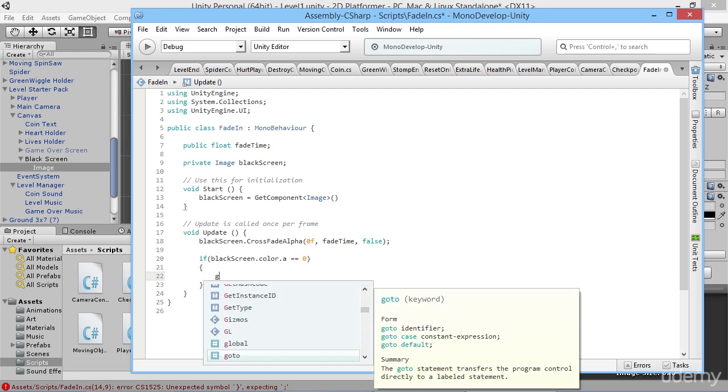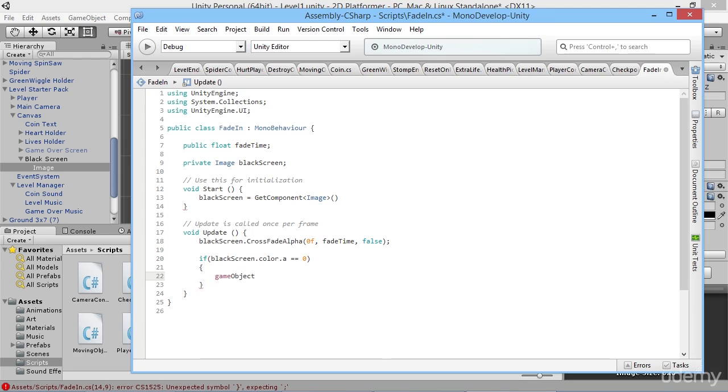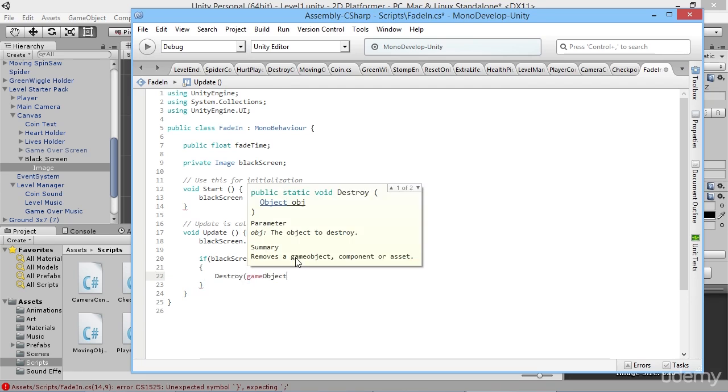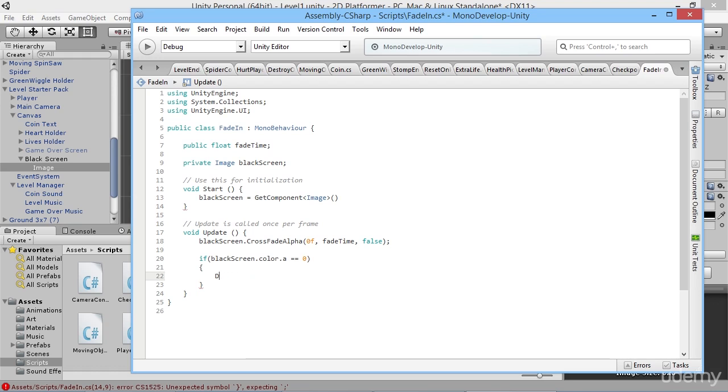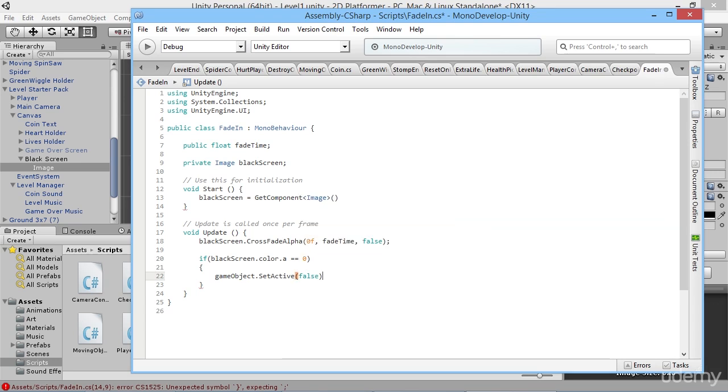then we can say, okay, if it's equal to 0, then we know we've faded down to 0. So now we can just say, okay, game object, or not even game object, sorry, we want to say destroy game object. No, actually, it would be much better to just deactivate the object. So game object dot set active false, because we may want to reactivate this black screen at different times. Who knows? Okay, so we can save that.